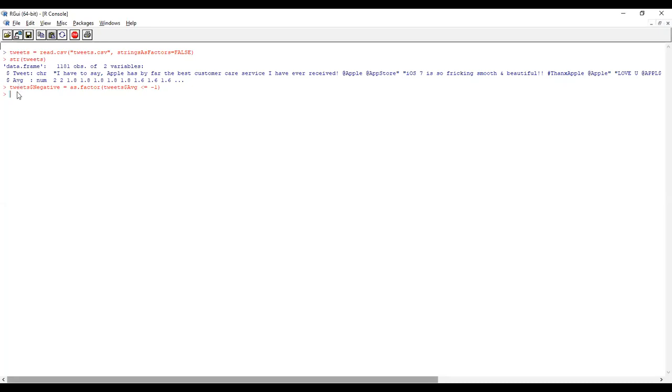Okay, so one more variable, one more factor we are creating, in order to know the negative tweets. So we are creating one more column. What is the name of that column? Tweets mean the data set, and if you put a dollar symbol, it means a variable. The third column we are creating is negative. As a factor, it means a category variable, a yes or no question.